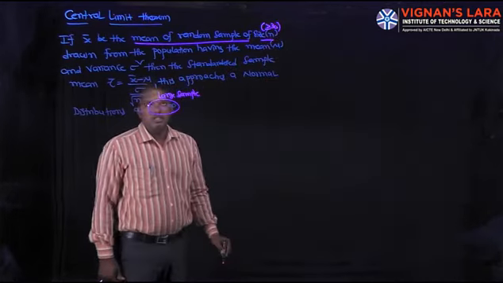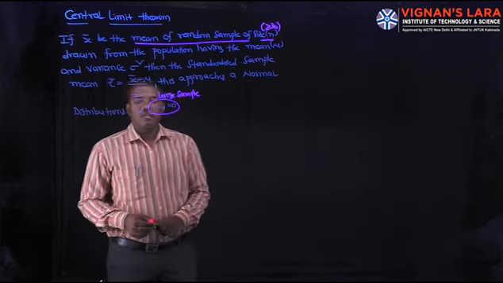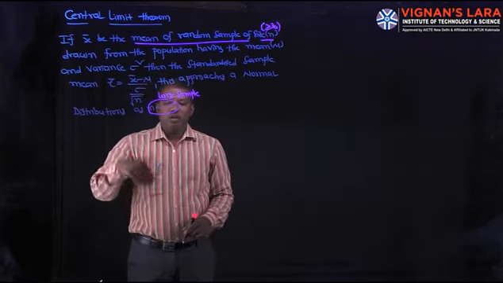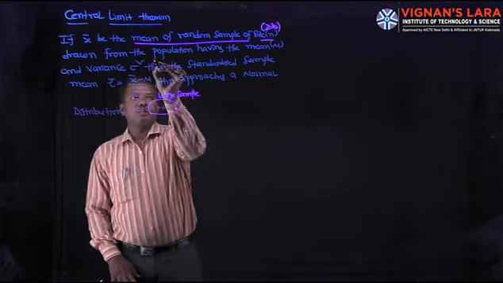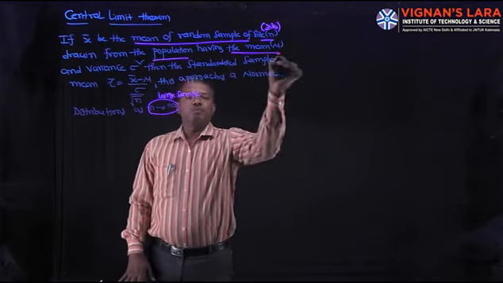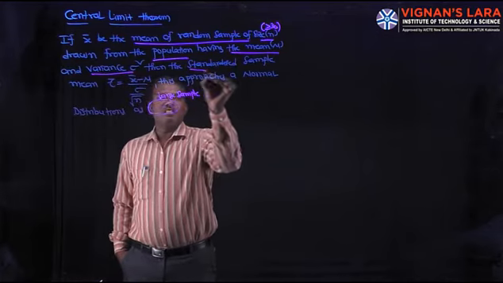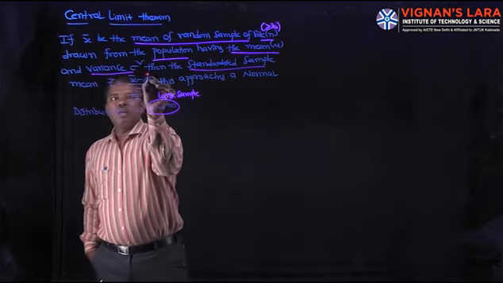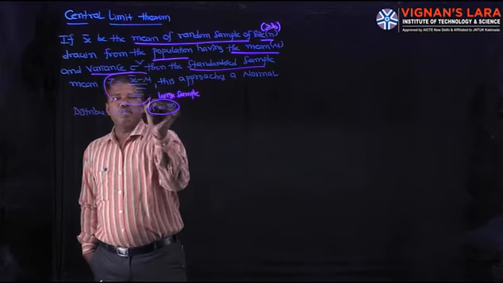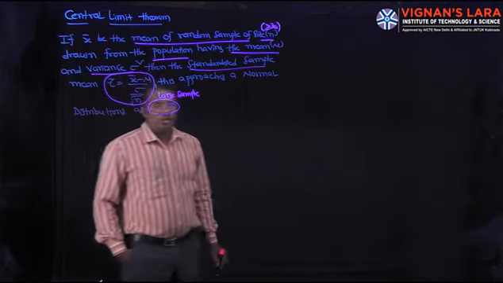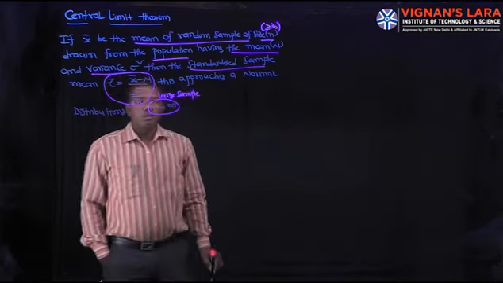So if x bar is the mean of the random sample of size small n, drawn from the population having the mean mu and variance sigma square, then the standardized sample mean z is equal to x bar minus mu by sigma by root n.